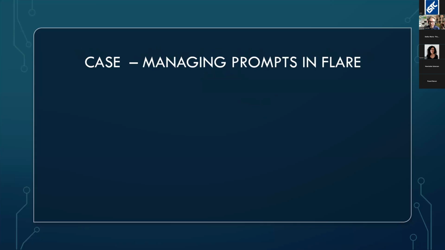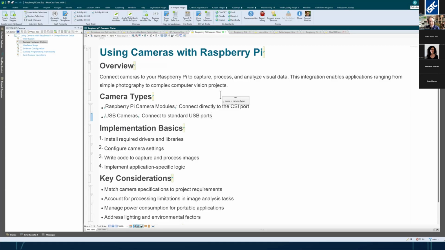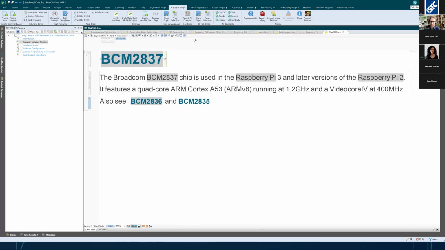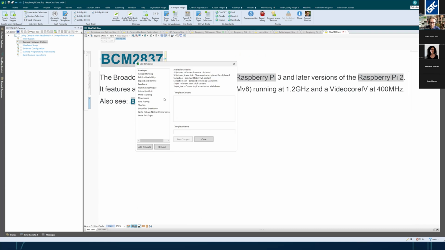Let's move on to the next example here, managing prompts. Maybe you want to keep some of the top hits that you have, the stuff that you want to use again and again, like make this shorter. In the AI helper, there is a button there, craft prompts, edit templates, where you can set up templates for your prompts.